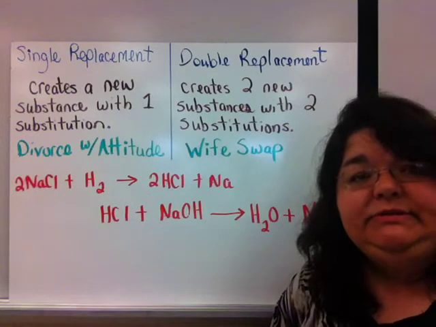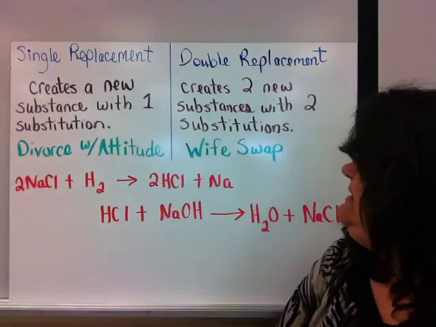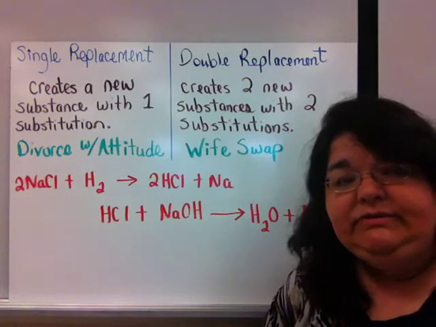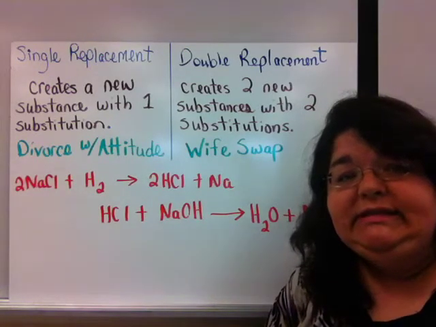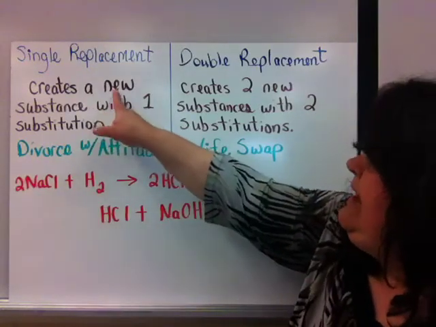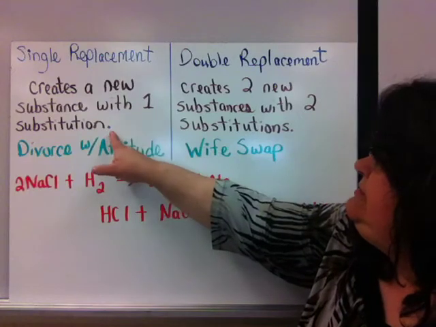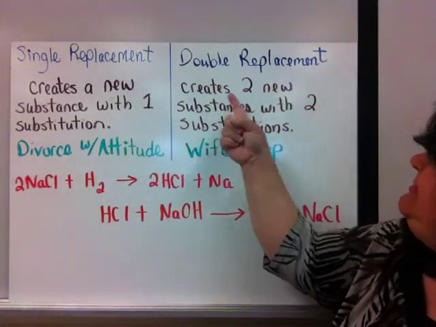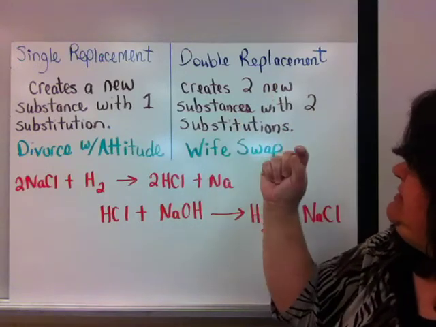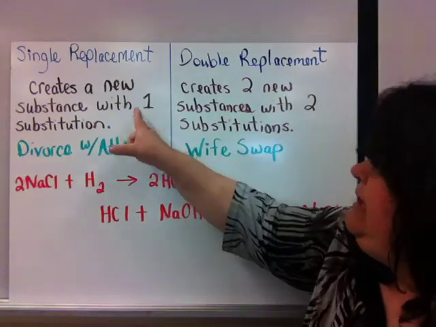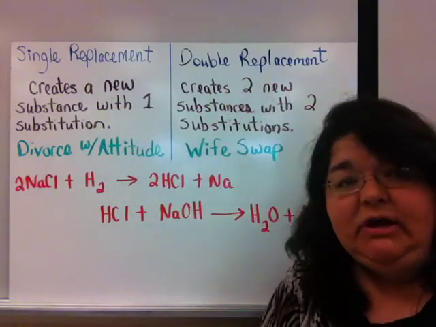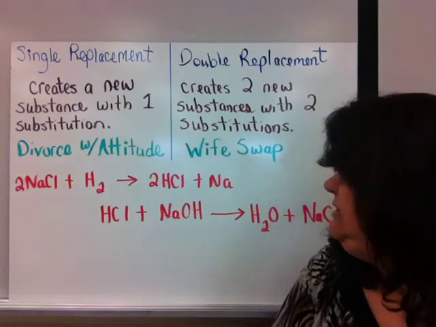The next 2 types of reactions we're going to talk about are single replacement and double replacement. Kids often get these confused, so I wanted them side by side for you to see the similarities and differences. A single replacement is when we create a new substance with 1 substitution. A double replacement is when we create 2 new substances with 2 substitutions. I hope that you see the 1 is with single and the 2 is with double. Now we need to talk about what those substitutions look like.